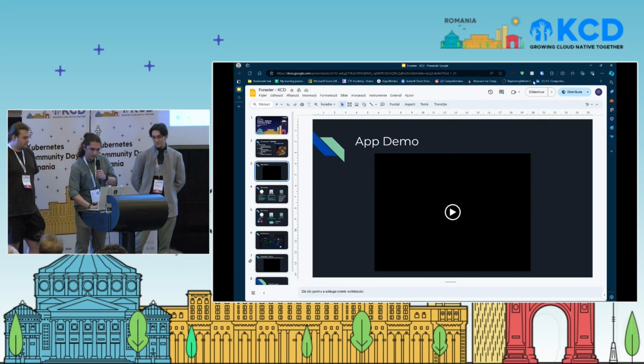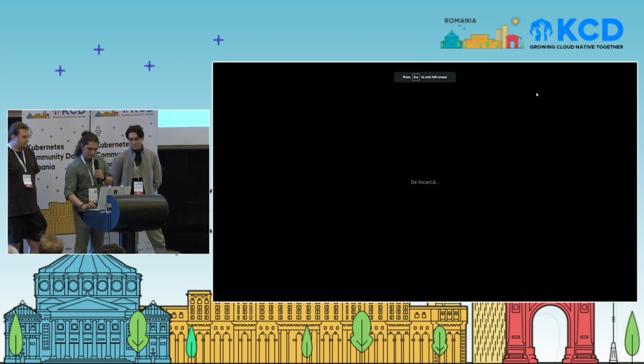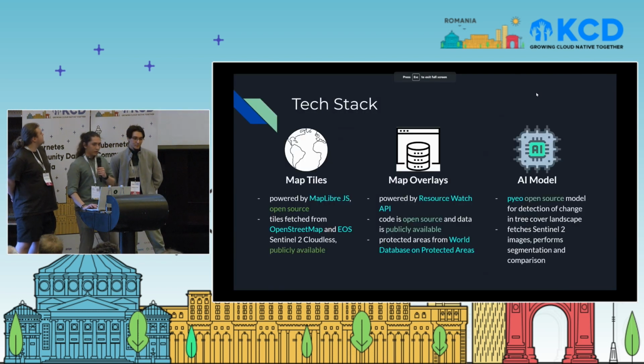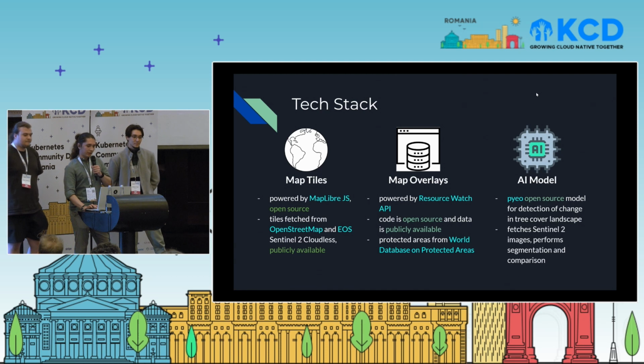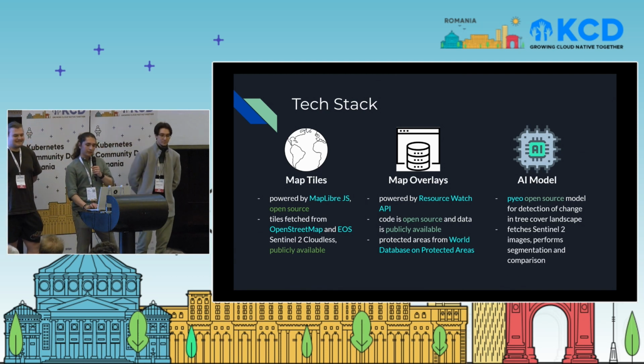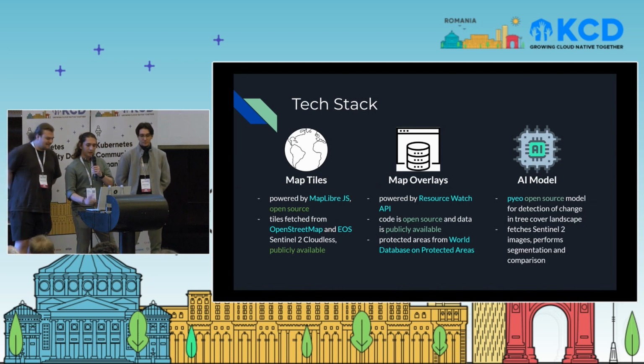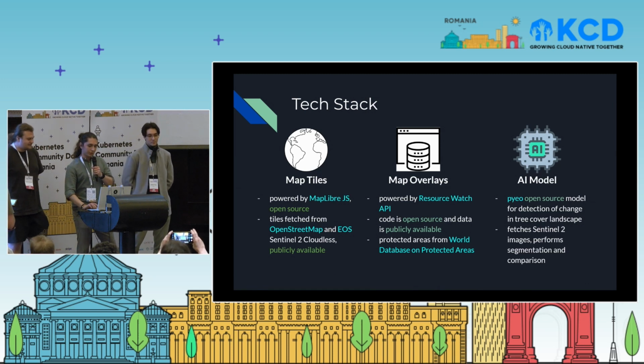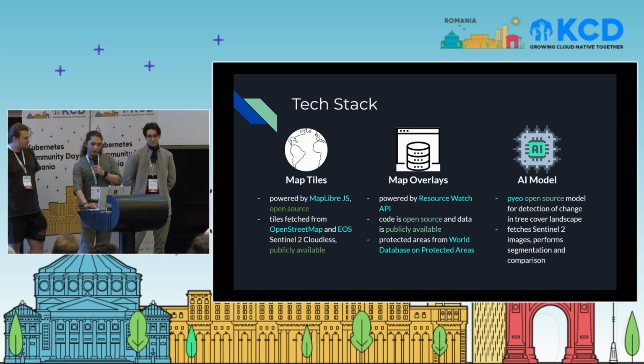So now, the technologies that we've used are all open source and publicly available data to extract the coordinates for all the layers, and also the AI model, which was pre-trained, is completely open source. Now I'll let my colleague Tudu talk about the infrastructure.